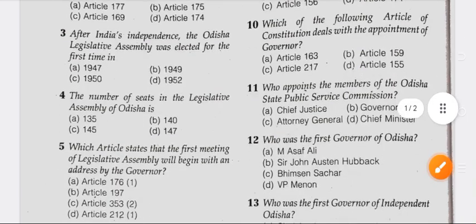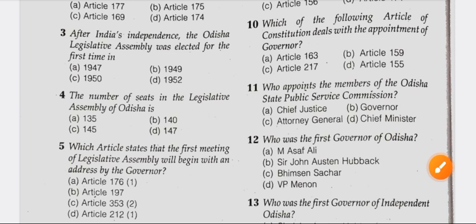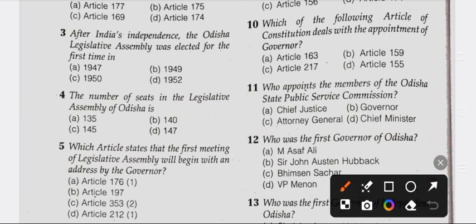Question number 11. Who appoints the members of the Odisha State Public Service Commission? Option A Chief Justice, option B Governor, option C Attorney General, option D Chief Minister. So question number 11, the right answer is option B, Governor.